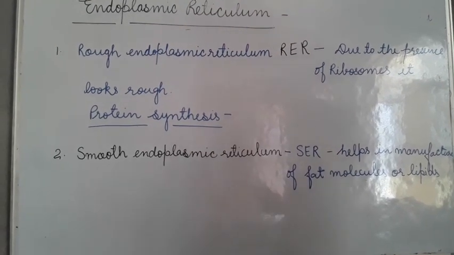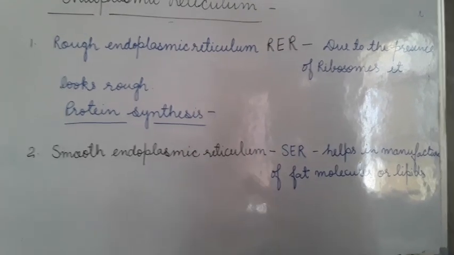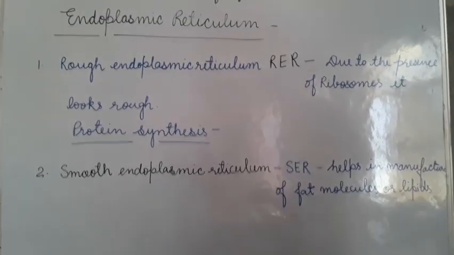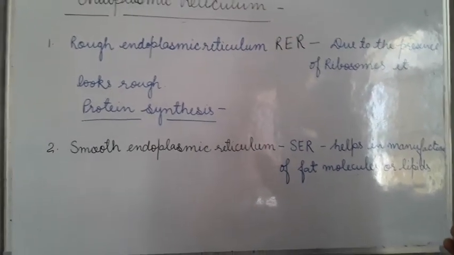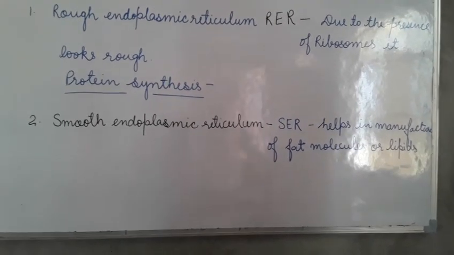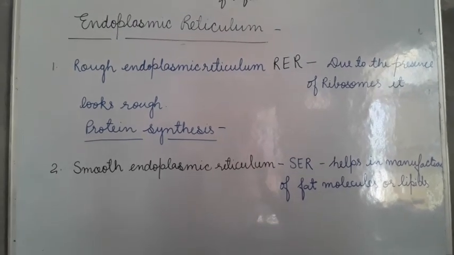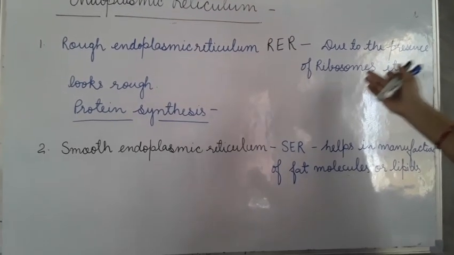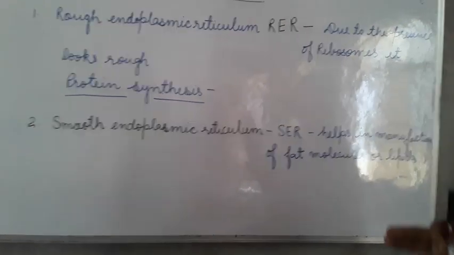How does the cell require protein? For example, mucus and digestive enzymes. These are also made up of proteins, and so are hormones. So rough ER manufactures proteins like mucus, digestive enzymes and hormones. These proteins are sent when they are required. So the main function of rough ER is to manufacture protein.